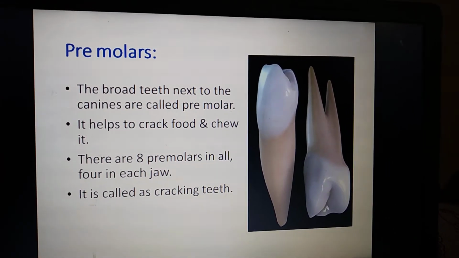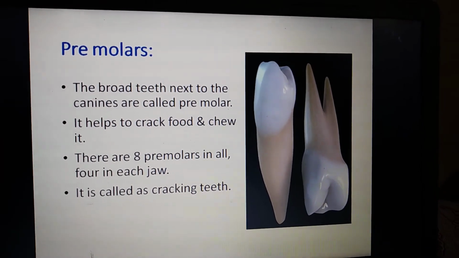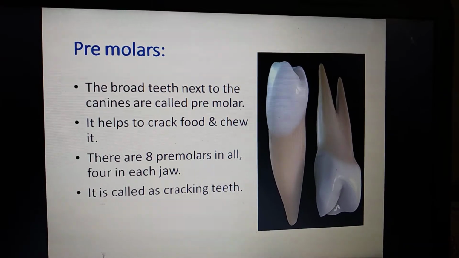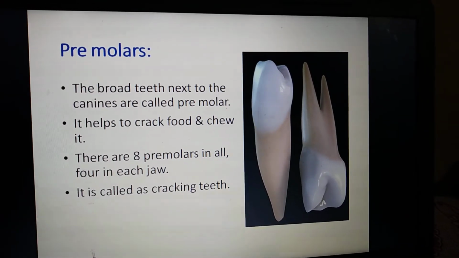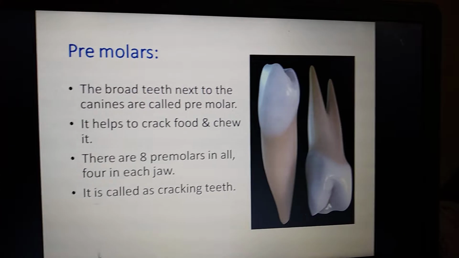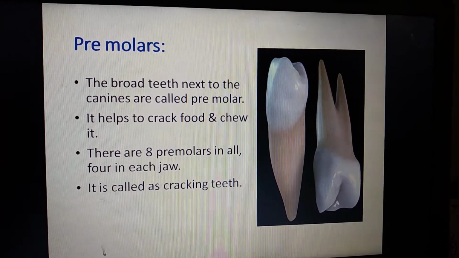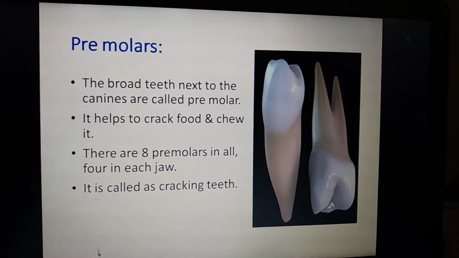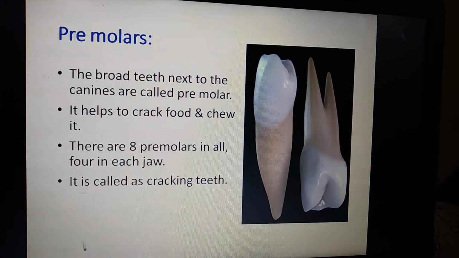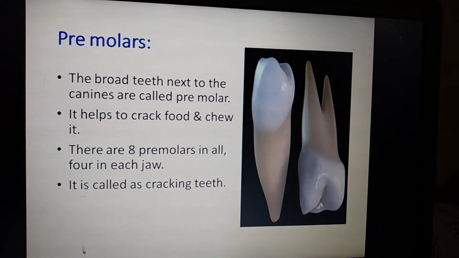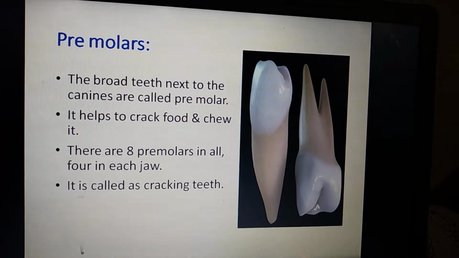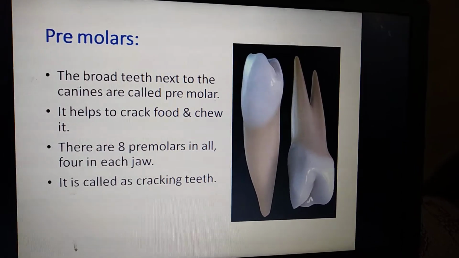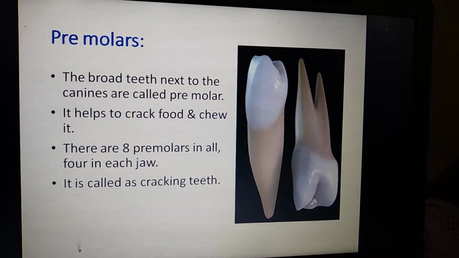So in all we have 8 premolars. Each jaw has 4. The upper jaw has 4 premolars, and the lower jaw has 4 premolars. These teeth are also called cracking teeth, because they are helpful to crack the food, and also to chew the food.